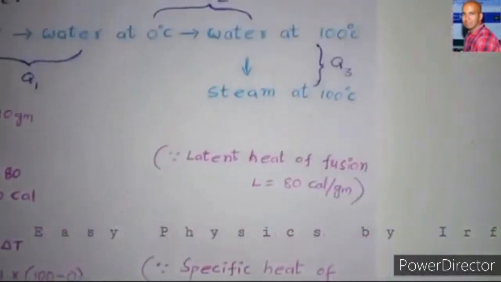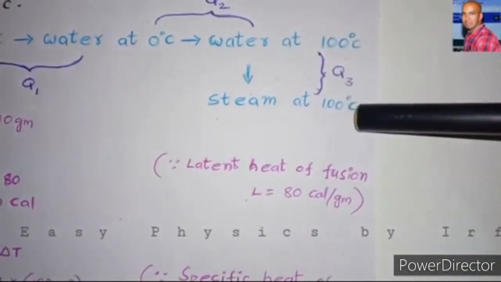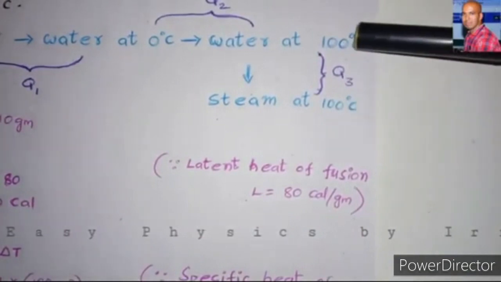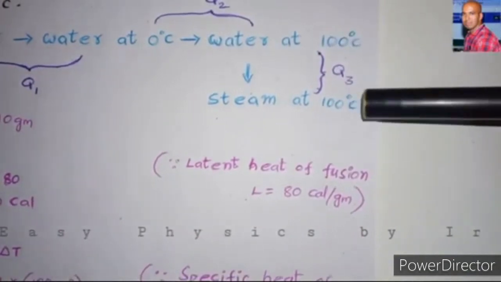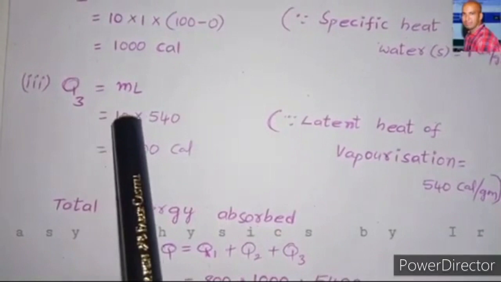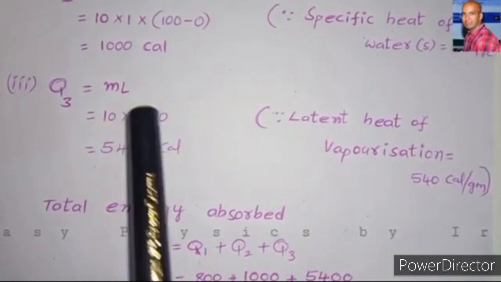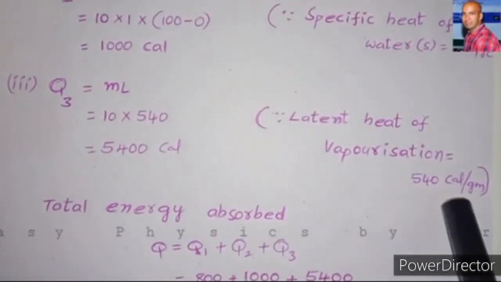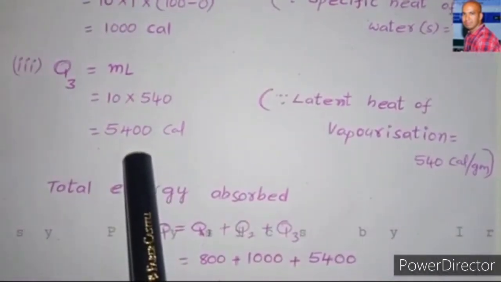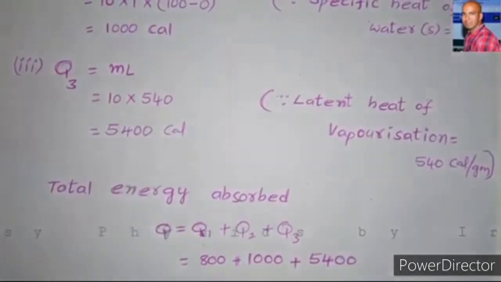And then the third one, Q3. Q3 is the phase change from water at 100 degrees centigrade to steam at 100 degrees centigrade. That means there is no difference in temperature. This involves the latent heat of vaporization. So the formula we apply here is Q3 equals mL. We know m is 10, and L is the latent heat of vaporization, that is 540 calories per gram. By substituting and simplifying, we get 5400 calories.